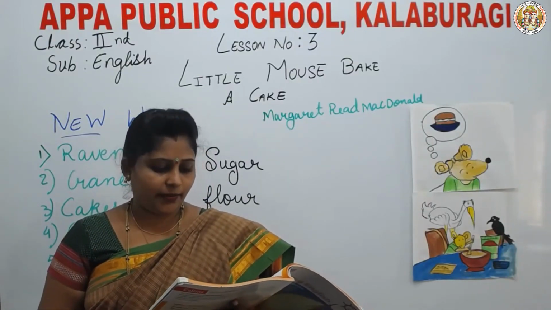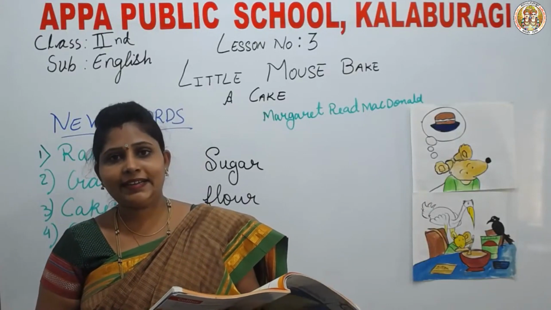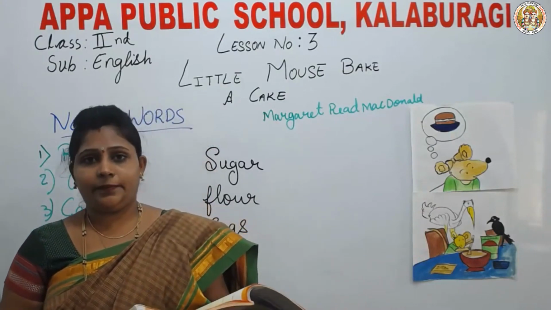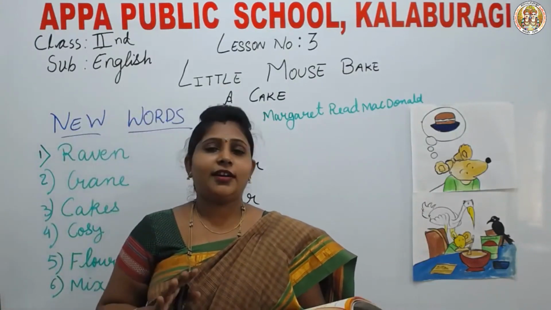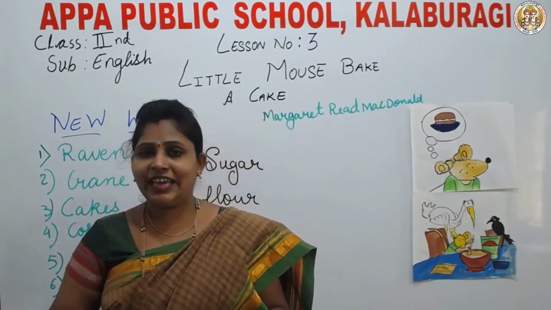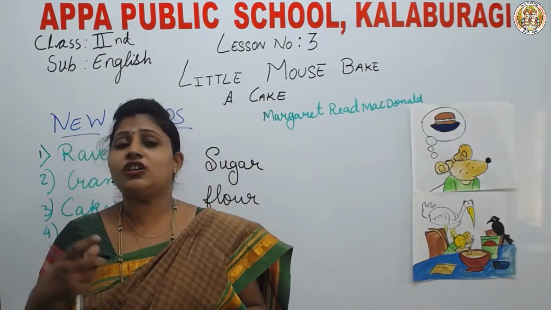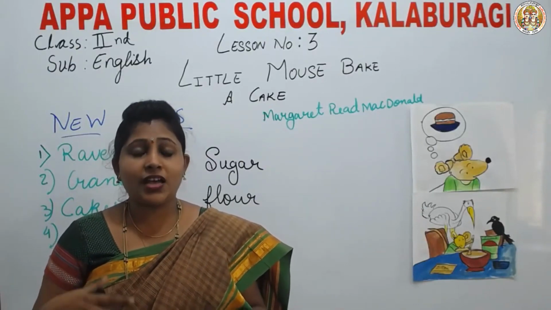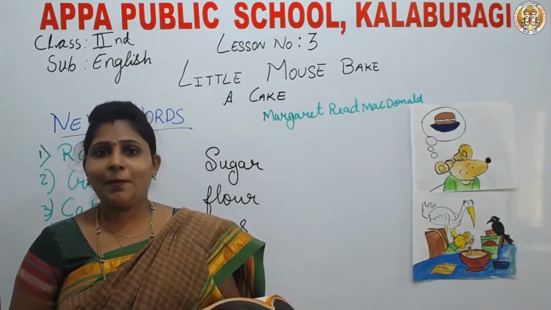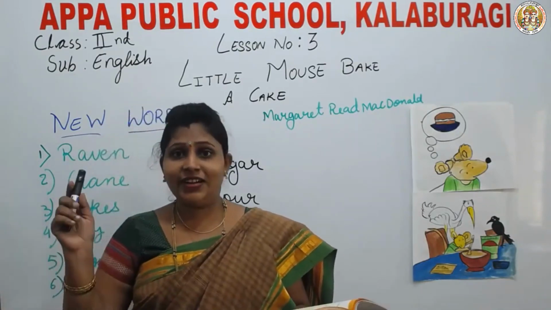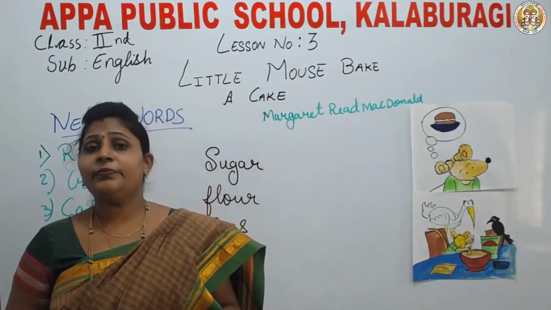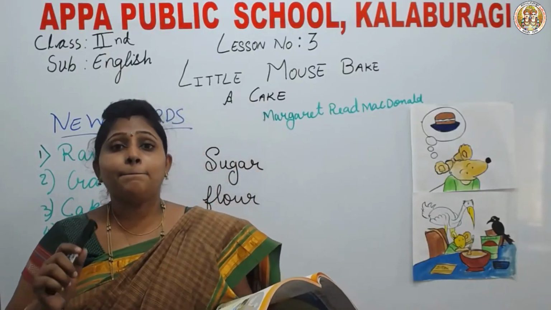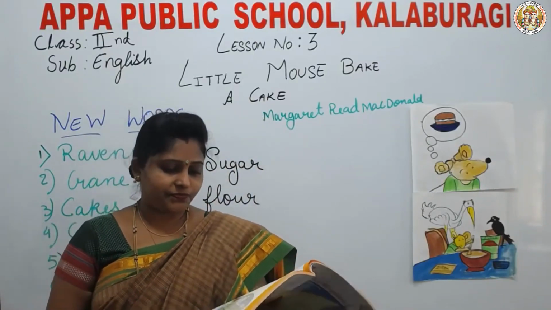The cake is ready. Now, who will eat it? I will, said Raven and Crane. When the mouse said the cake is ready, who will eat it? You'll say, when your mother prepares a cake or some other dish that you like, she asks you, who will eat it? You'll say, me, yes? In the same way, Raven and Crane said, me, I will.